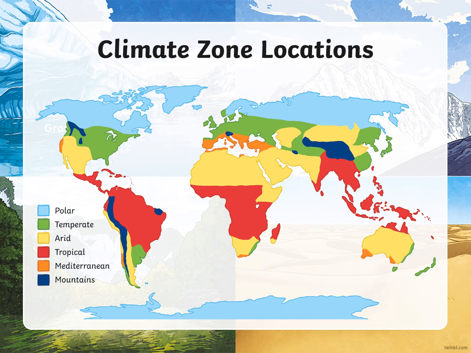Now at home, what I want all of you to do is to create a poster with what we've learned so far. This means that you might want to color a map using the colors that are on this slide, and after that you might want to write a little description next to it saying polar was very cold, very dry all year round.